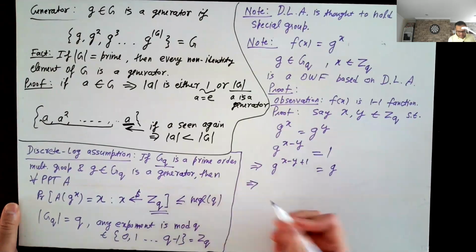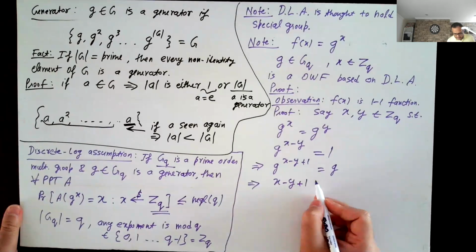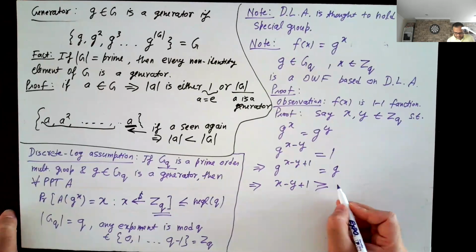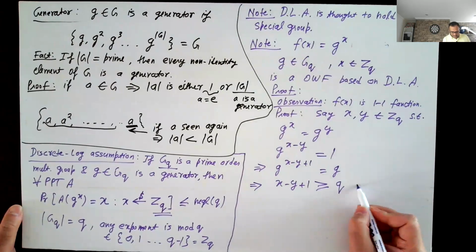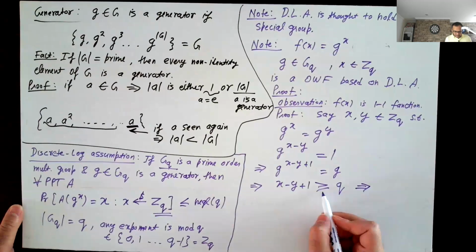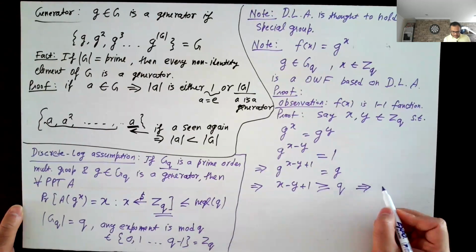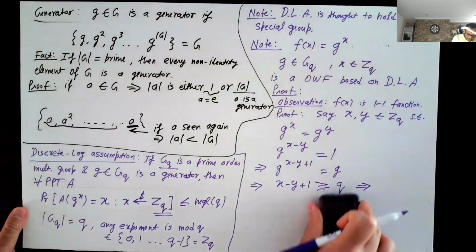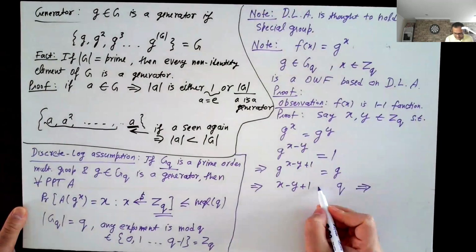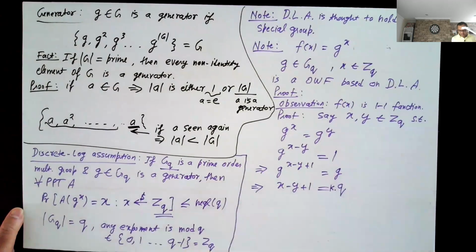What this means is that x minus y plus 1 must at least be q, which in turn would imply it's equal to some multiple, let me just call it k times q.